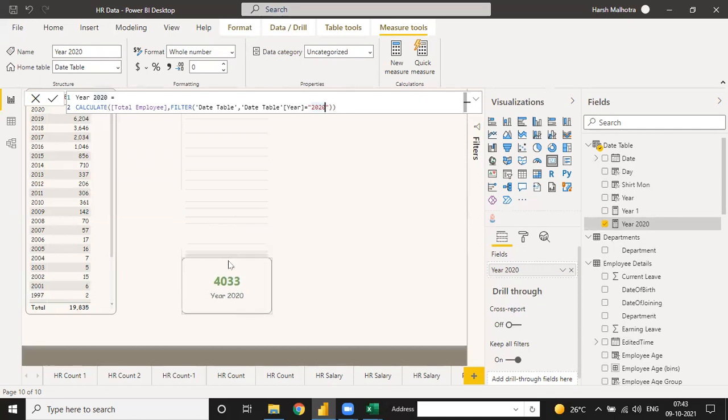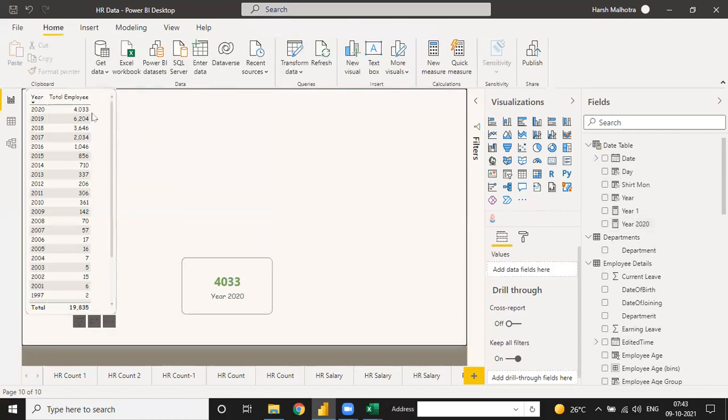Sir, in this function with year 2020, we are calculating the total number of employees in the year 2020, right? Can you please check this visualization table? See, the same value: 2020 total employees 4033. So why are you saying it's wrong? I didn't get it. No, I don't say it's a wrong value.